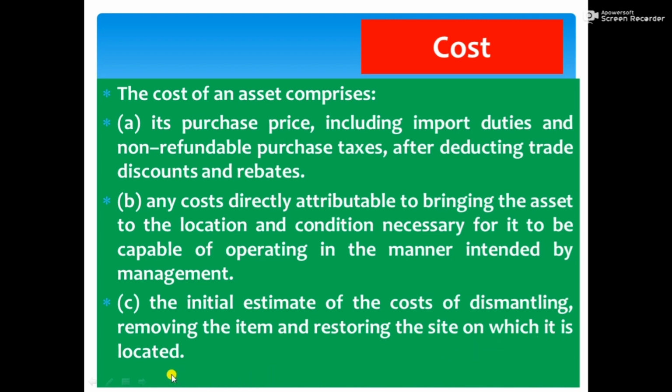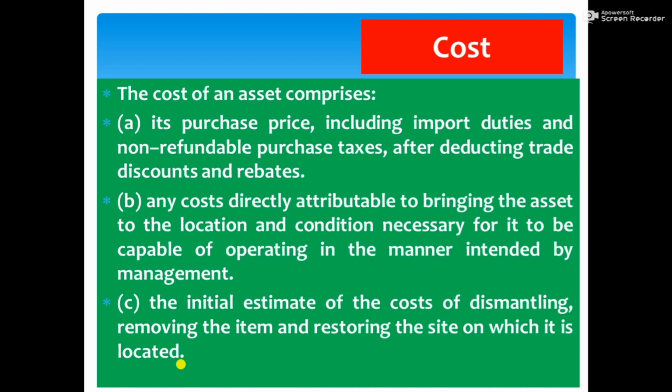For example, you constructed a plant and there is an obligation that you should restore the site when you leave the site, and therefore any expenses you will incur in future for dismantling or removing the item, you should estimate that amount now as per accounting standard 29, provision, contingent liabilities and contingent asset.